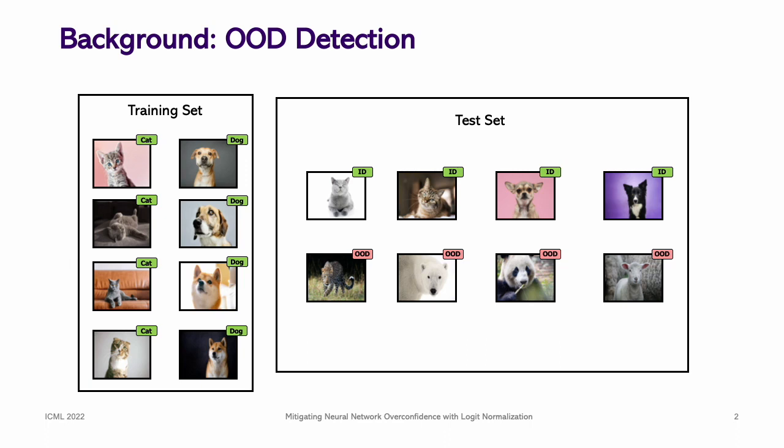Firstly, we start with a simple case to introduce what OOD detection is. Here, we trained a classifier with a training set to recognize cat or dog. However, when we deploy our trained model to the online service, there might be many inputs from unknown distributions, like a panda or bear. We call such inputs out-of-distribution data or OOD data.